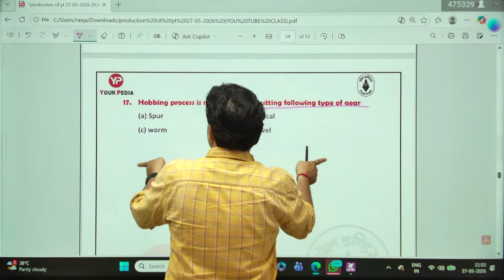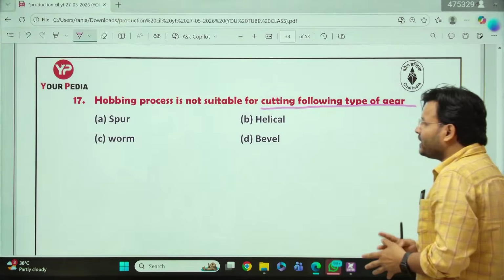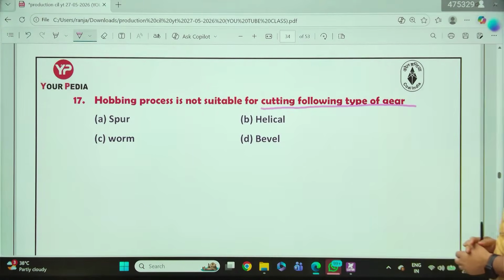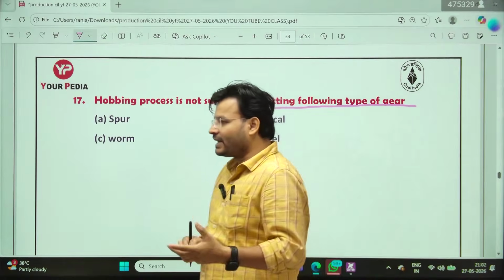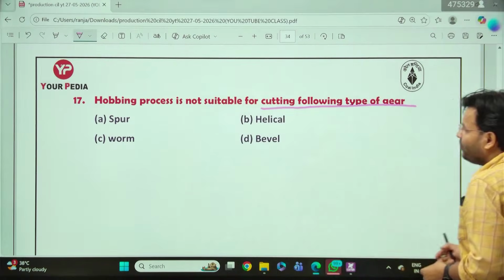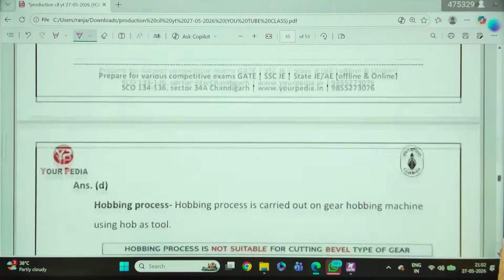So even they may ask, hobbing process is suitable for which gear. Spur gear we can cut, helical we can cut, all of that, but bevel you cannot cut. They can also ask the question that way, so be ready for that. Come to the next question.